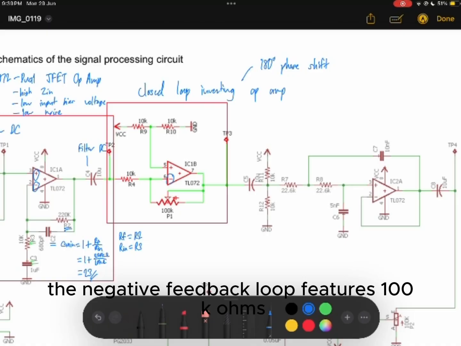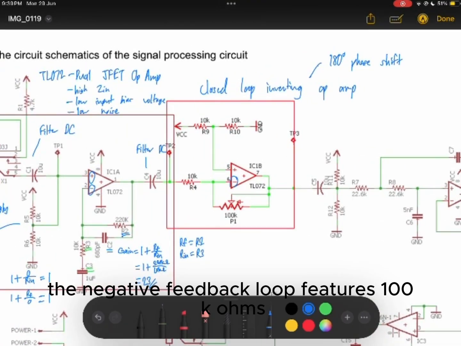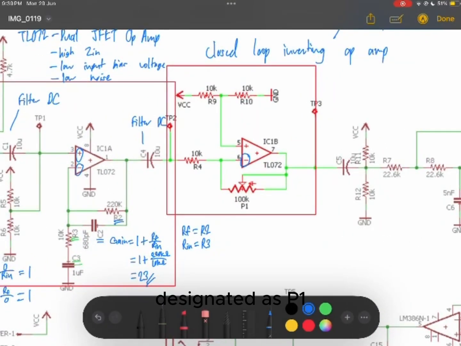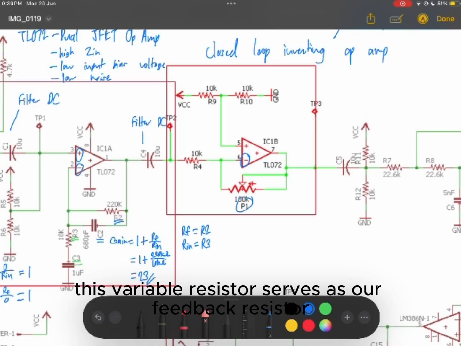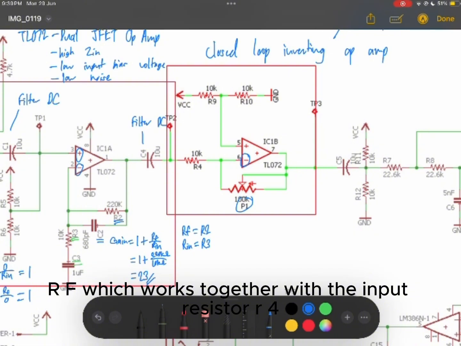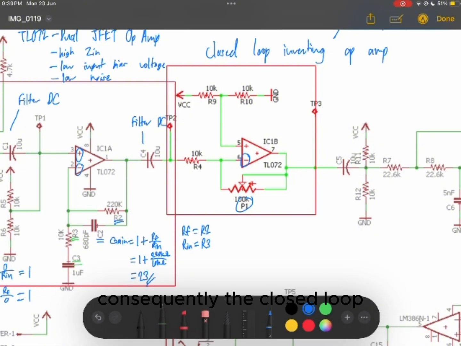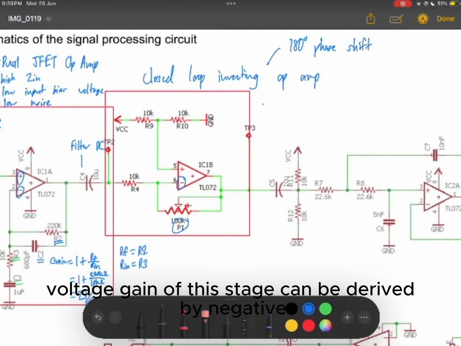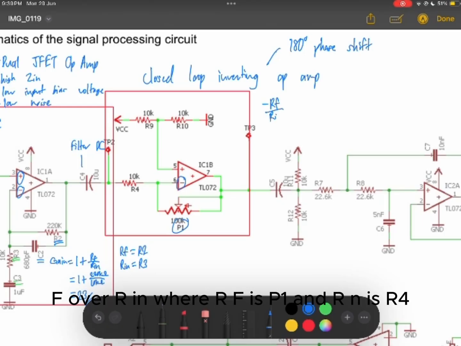The negative feedback loop features a 100 k ohms potentiometer, designated as P1. This variable resistor serves as our feedback resistor, RF, which works together with the input resistor R4. Consequently, the closed-loop voltage gain of this stage can be derived by negative RF over Rin, where RF is P1 and Rin is R4.